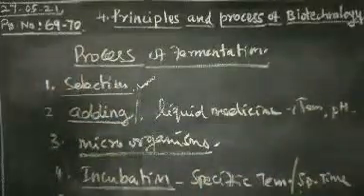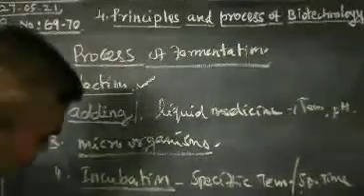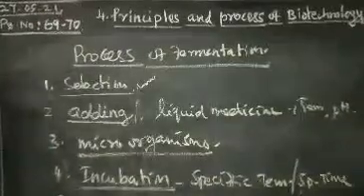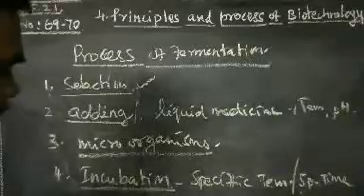The last one is withdrawal of the product using the downstream process. After the process is over, that is called withdrawal.